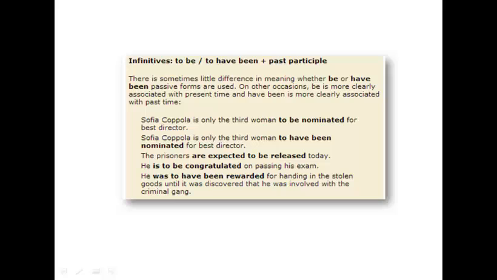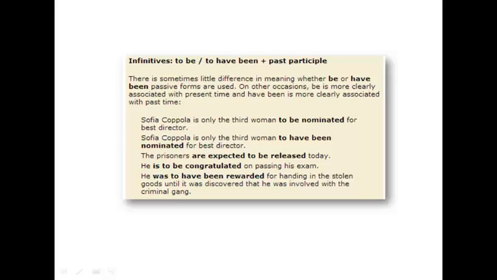And then about infinitives, to be or to have been plus past participle. There is sometimes little difference in meaning whether be or have been passive verbs are used. On other occasions, be is more clearly associated with the present time and have been is more clearly associated with past tense. So the examples are: Sofia Coppola is only the third woman to be nominated for Best Director. Sofia Coppola is only the third woman to have been nominated for Best Director. The prisoner is expected to be released today. He is to be congratulated on passing his exam.